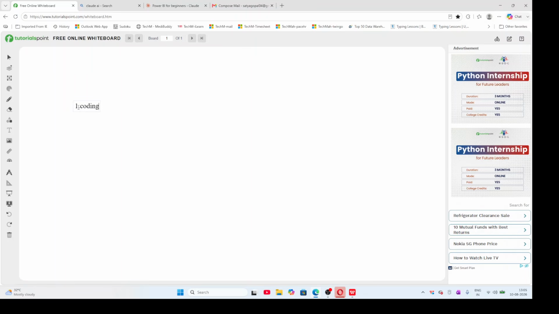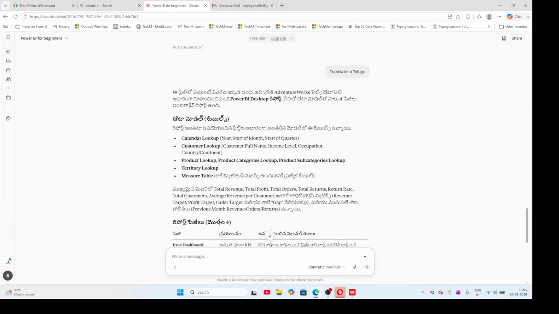So further, if you do not understand the code, you can just paste the code here, and you can say that you explain this in Telugu or your mother language. Then it will explain everything that is there in the code. It will explain the entire code in Telugu. Okay, not only in Telugu, in your language. So like this you can understand better.